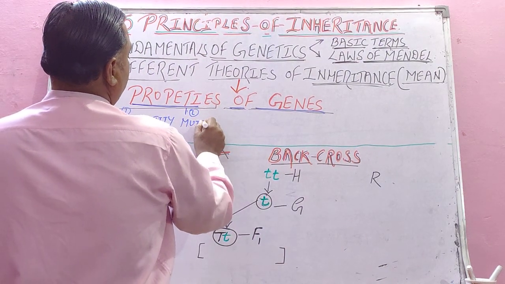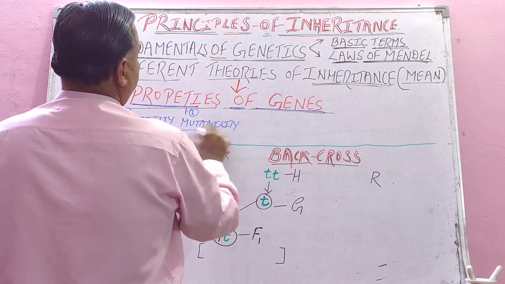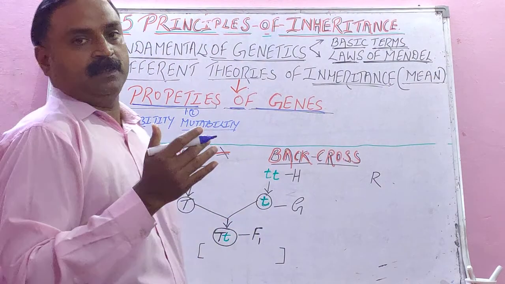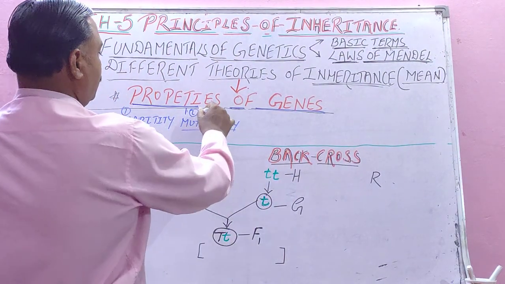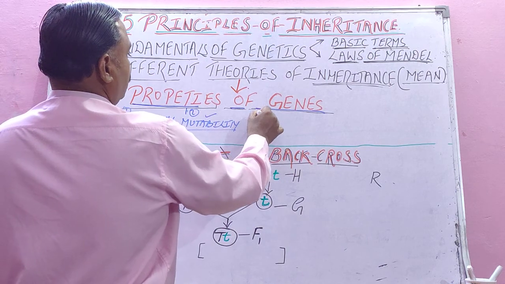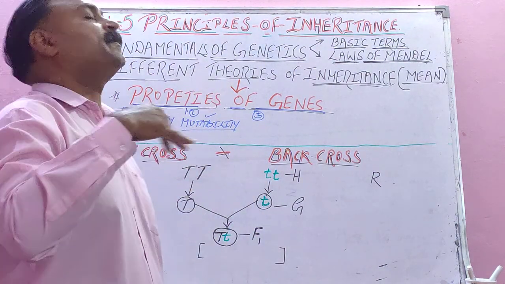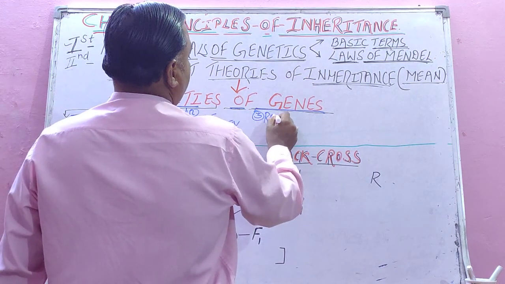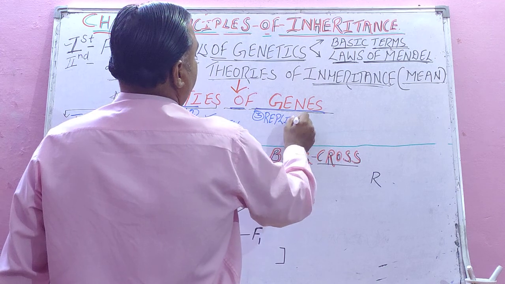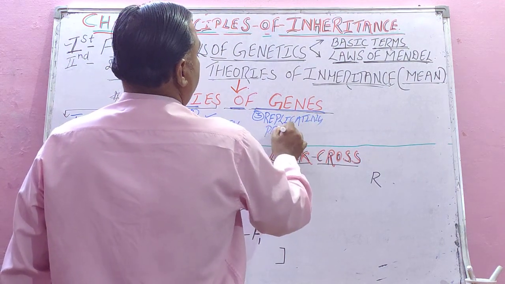Children, mutability means genes can be mutated. Mutation is there in the genes, a sudden change in the structure and the number of the genes. That is called mutability, isn't it? Are you understanding? And the third one is the ability to replicate, the replicating or duplicating property.